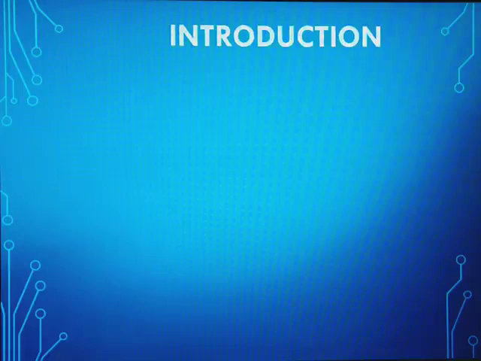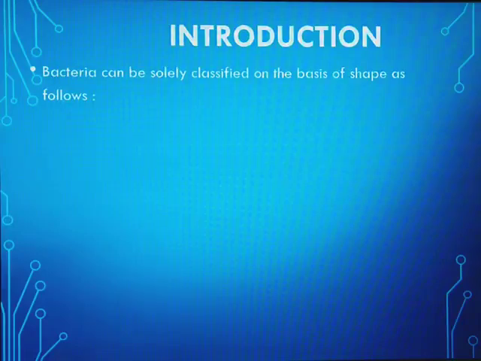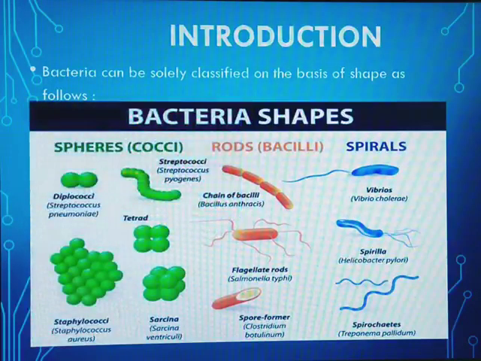Let's study the detailed classification of bacteria on the basis of shape. They are of the following types. The first type is the cocci. Cocci means they're spherically shaped. The second type is bacilli, that means they're rod-shaped bacteria. The third type is vibrios, that is comma-shaped bacteria. The fourth type is spirilla, that means they're spirally shaped bacteria. The fifth type is spirochetes, that is the filamentous shaped bacteria. Let's discuss each one of these in detail.